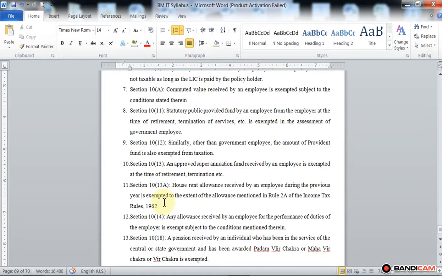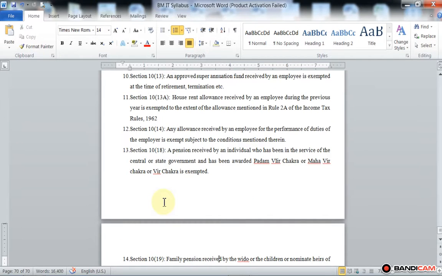The next one is section 10 subsection 18. A pension received by an individual who has been in the service of the central or state government and has been awarded Param Vir Chakra, Maha Vir Chakra or Vir Chakra is exempted.